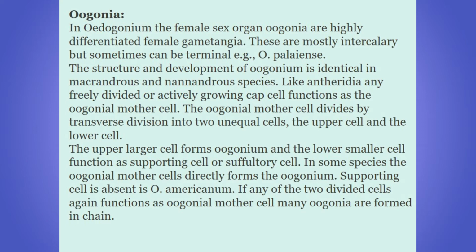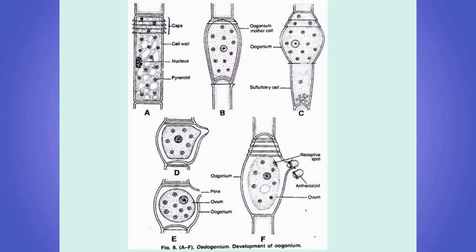Any freely dividing, actively growing cap cell functions as the oogonial mother cell. It undergoes a transverse division into two unequal cells, the upper cell and the lower cell. The upper cell forms the oogonium proper, and the lower cell, which is smaller in size, functions as the supporting cell or suffultory cell. In some cases, oogonial mother cells directly form the oogonium.